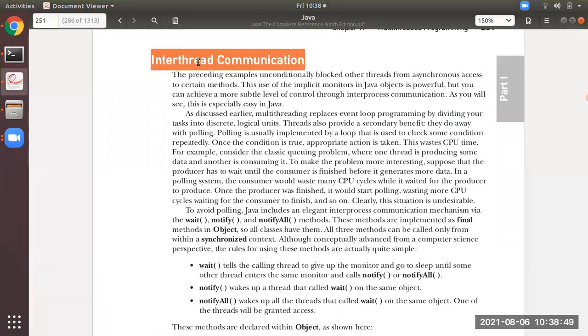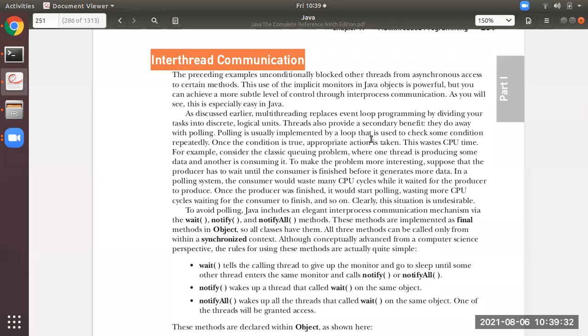So today I'll be explaining the topic inter-thread communication. What is inter-thread communication? It is allowing synchronized threads to communicate with each other. Okay, students, please try to remember: allowing synchronized threads to communicate with each other. It is a mechanism in which a thread which is running will be paused. Paused means it will be made to stop, and another thread is allowed to execute.